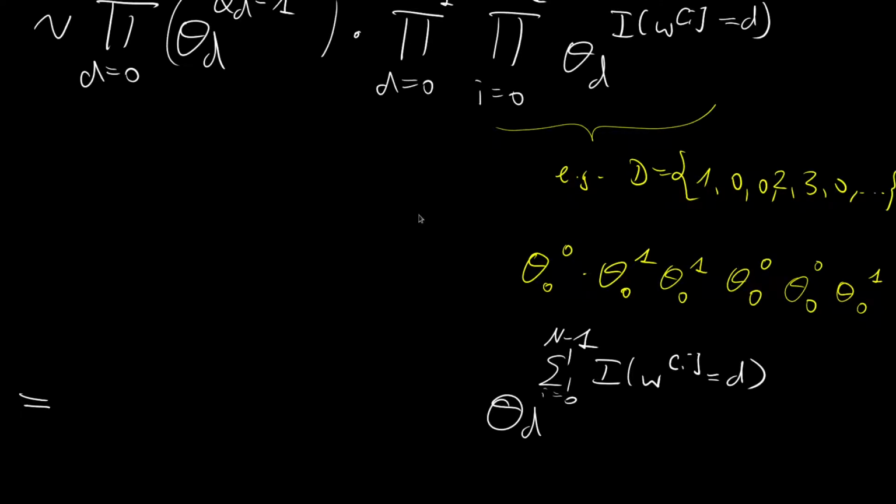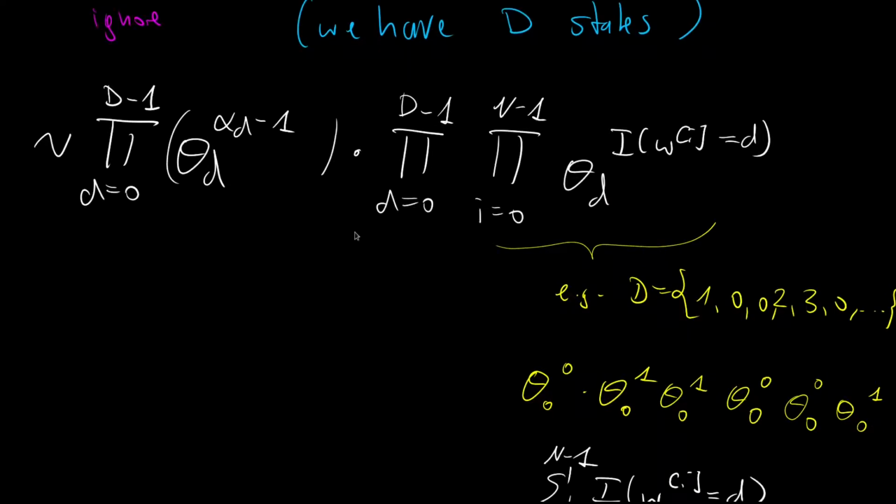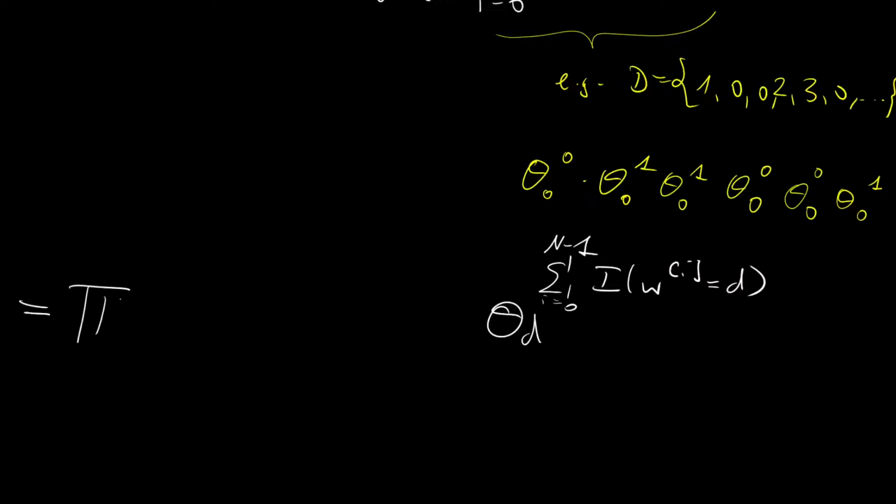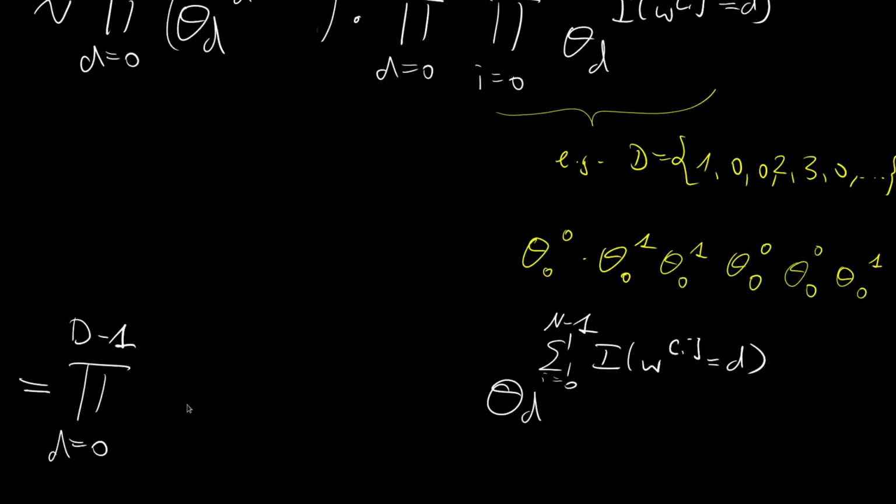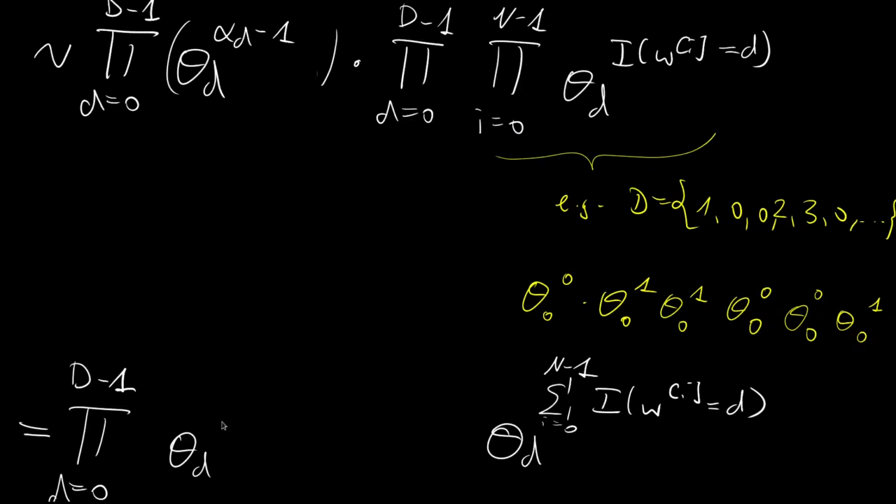And then we can simplify further because we have the product here and this product applies to both components. We can just put them into one big product over all the states. So we have the big product from d = 0 to capital D minus 1 over theta_d raised to the alpha_d minus 1, times this one. And this product then applies to both of these components.